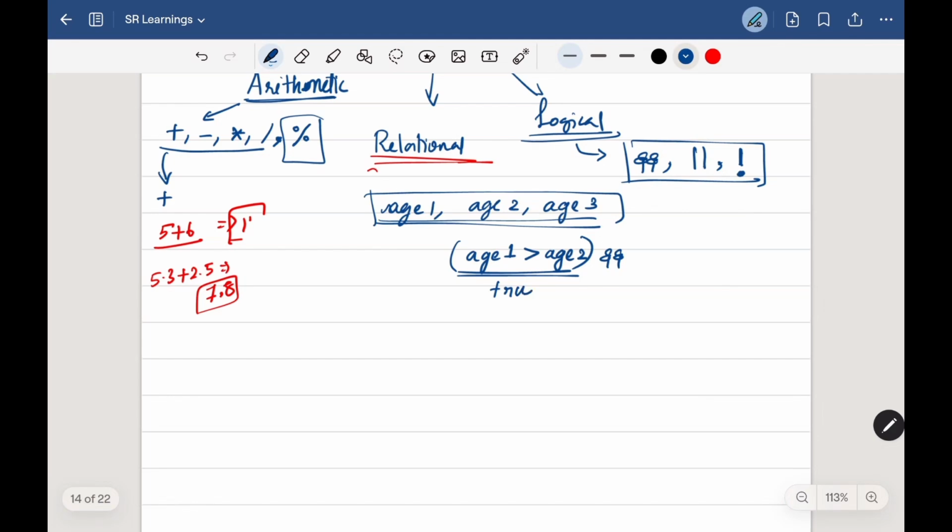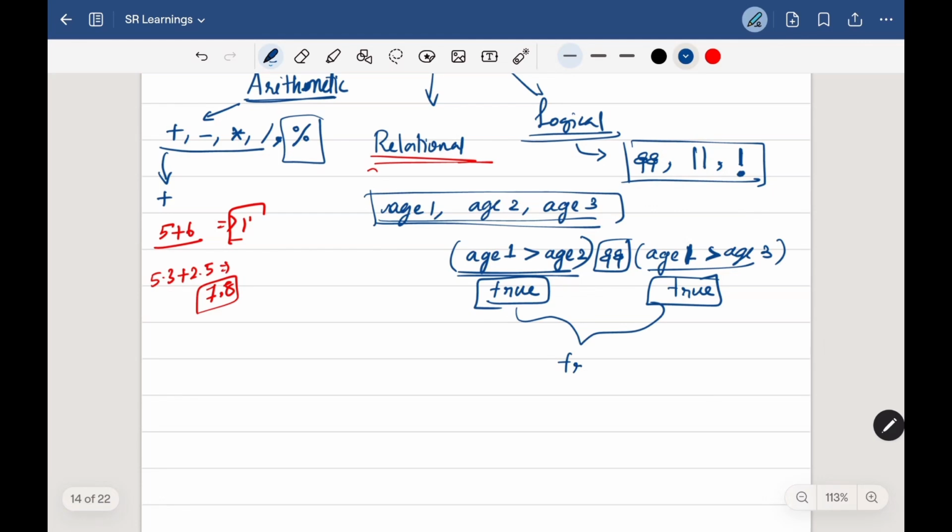If both the conditions are true, then our result will be true, which means we know that age 1 is the greatest one. So by using these logical operators, we can find out with these types of conditions.